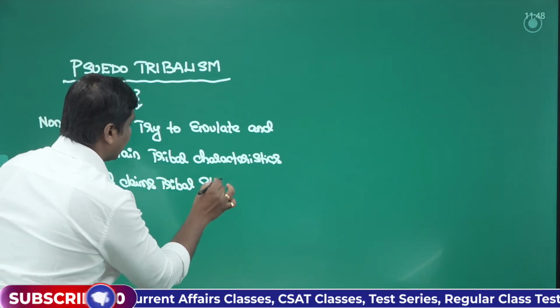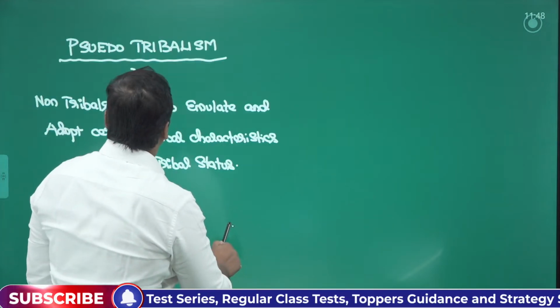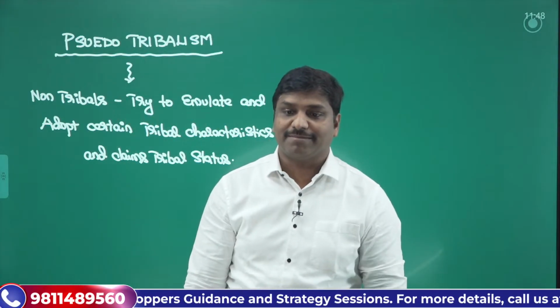So this is what happens in pseudo-tribalism. So you should remember that. So this kind of thing will happen in pseudo-tribalism, right?